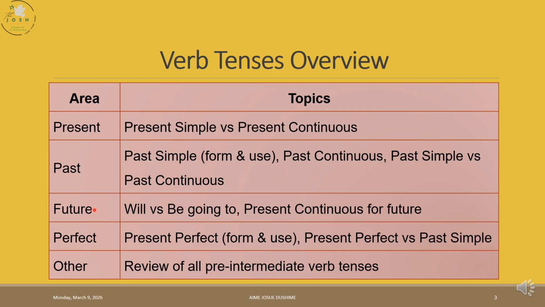When we go into the future, we have future with will, future with be going to, and future with the present continuous. Future with will: we use it for an action or decision made now. The decision is taken now, at this time. When you make a decision without prior notice or prior planning, you use will. And we also use will for prediction with no evidence. You are going to make a prediction, but currently don't have enough evidence for the prediction. In that case, you use will. And we can also use will for promises.